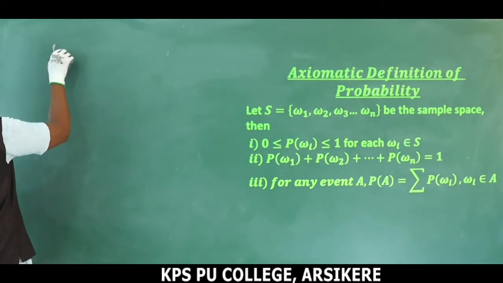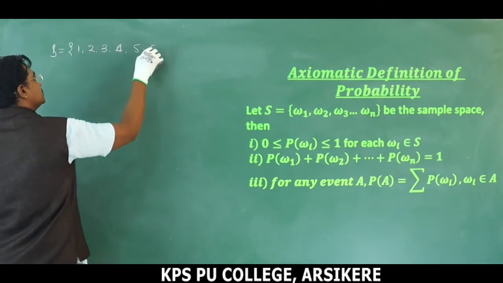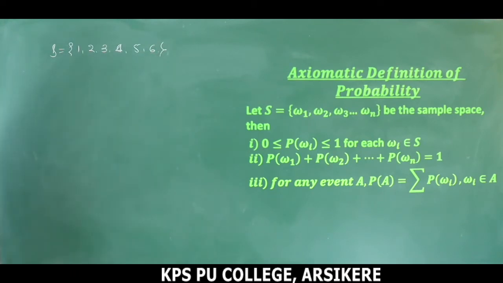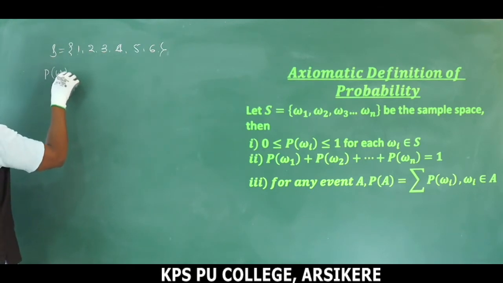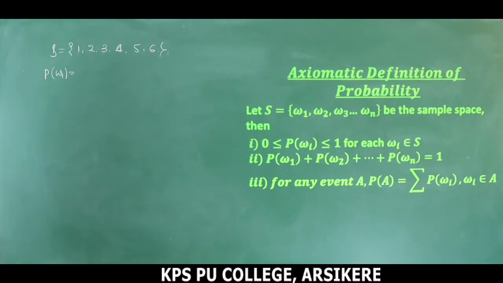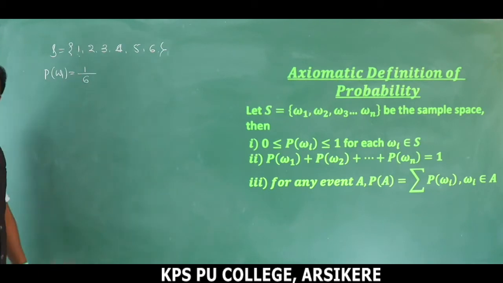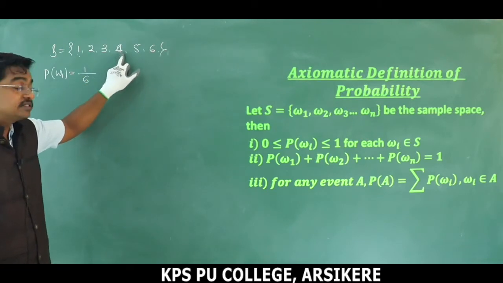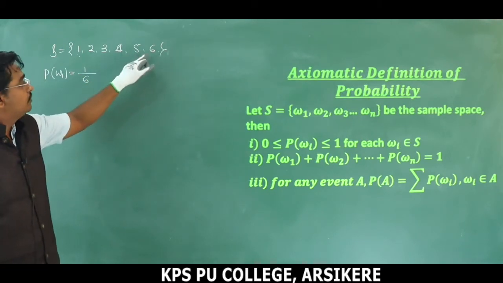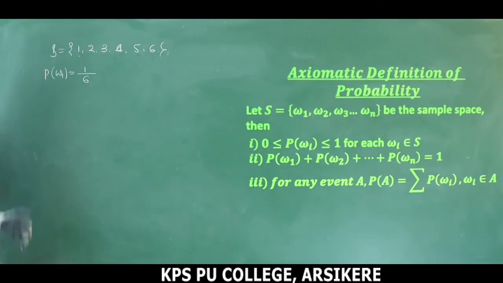Throwing a die, we have the sample space S equal to 1, 2, 3, 4, 5, 6. These are outcomes, right? Okay. So omega 1 is 1. What is the probability of getting 1? So favorable outcomes, we have 1. Total number of outcomes is 6, so it is 1 by 6. Similarly the second one 1 by 6, third 1 by 6, fourth 1 by 6, probability of getting 5 is 1 by 6, probability of getting 6 is also 1 by 6. Okay, all the values here are 1 by 6.